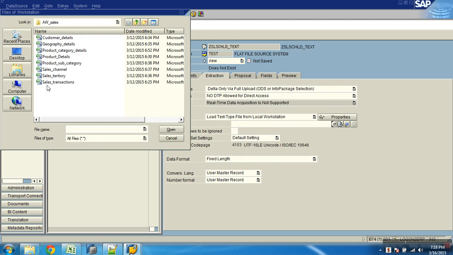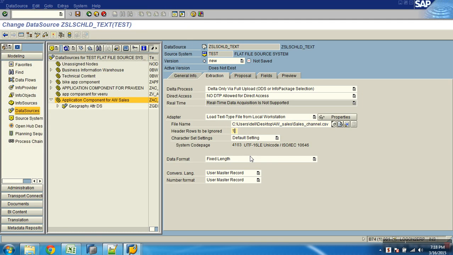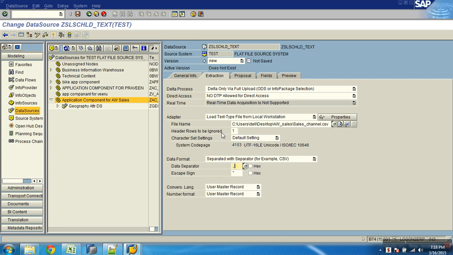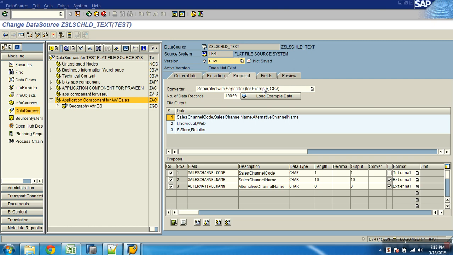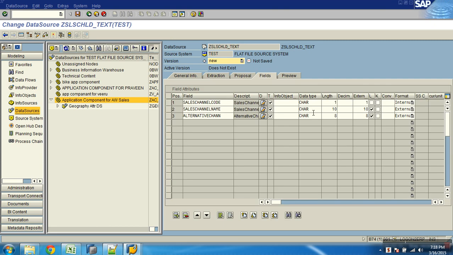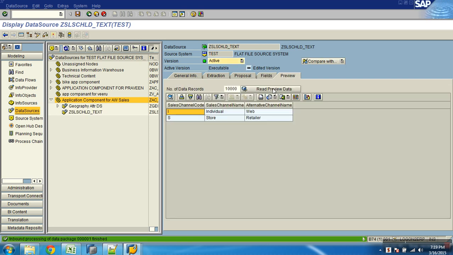Extraction, file, sales channel file, number of headers to be ignored 1, and then what is it? CSV, comma, proposal, let it propose. This is char 1, this char 10 and 8. I can extend it to 20 also, I don't mind, because that's medium, short. For medium I can go to 40 also. For now, for understanding, I'll say short, medium. Sales channel code is all fine, now activate. It is allowed for lowercase for these two, yes. Activate data source. Now preview, check the data. Now it's all coming in.